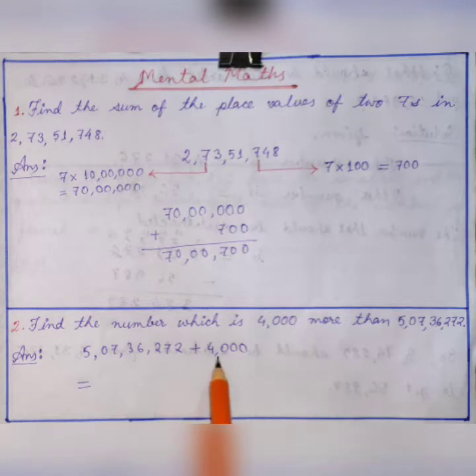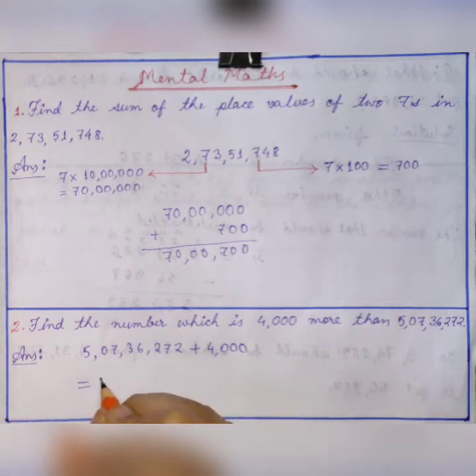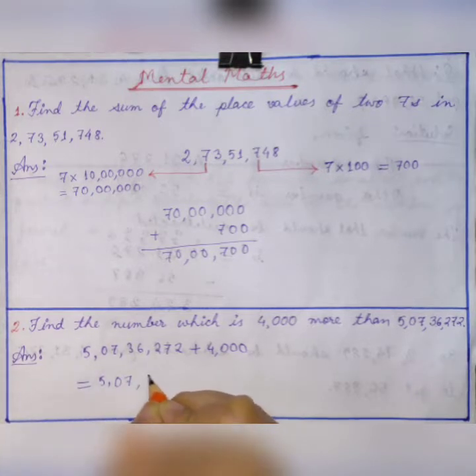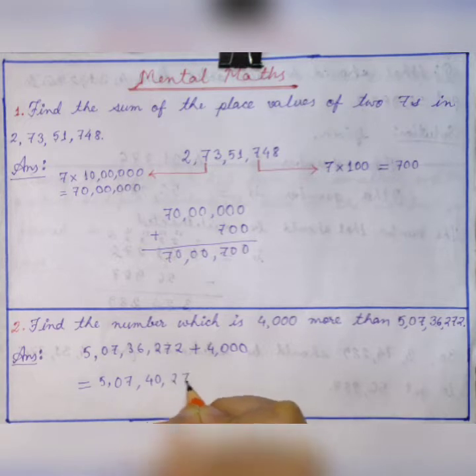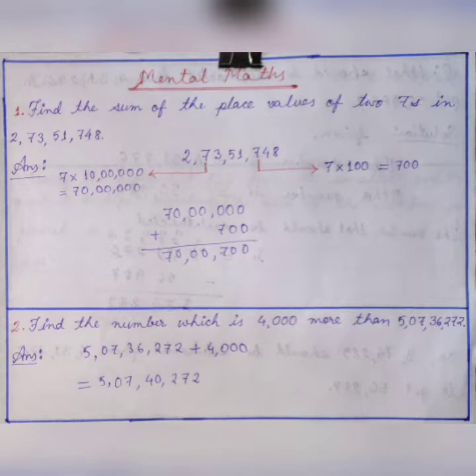Okay. See, this is 1,000, right? So we have to increase the digit, right? We have to add this 4 to the digit which is in thousands place. Here 6 is in thousands place, so 6 plus 4 it will be 10, right? So what answer we will get? We will get 5,07,40,272. Okay, this is your answer. Okay, now let us move to the third question.